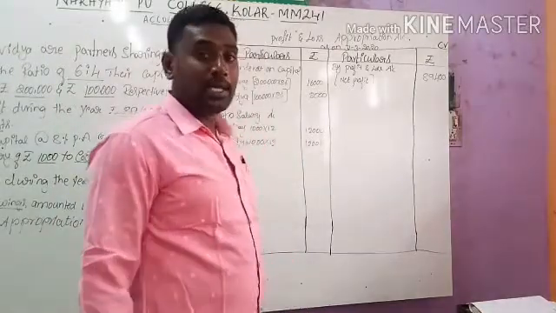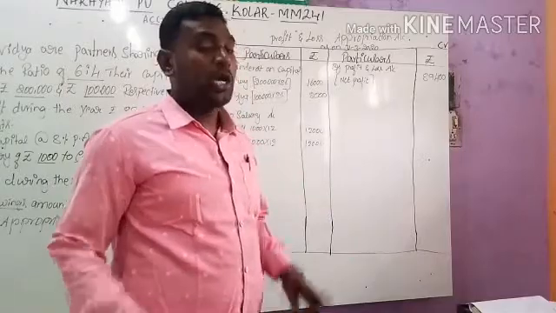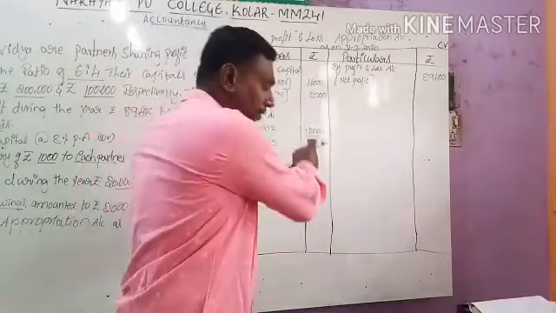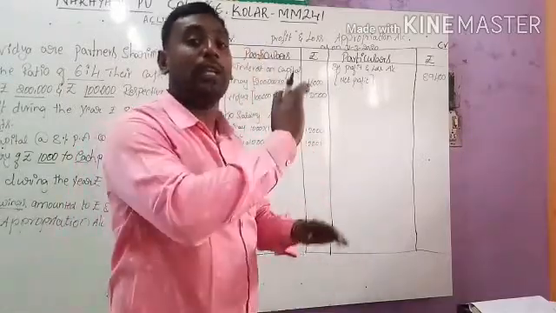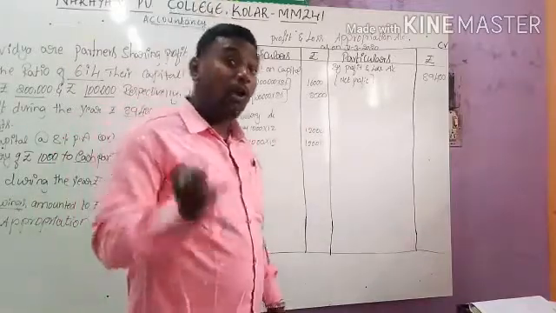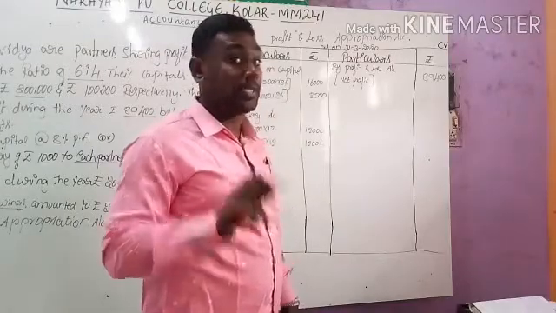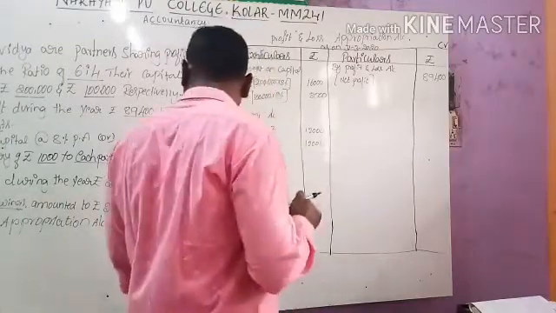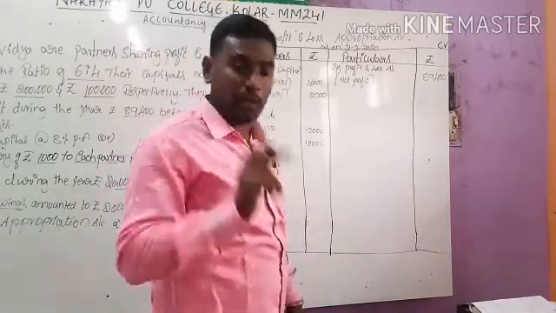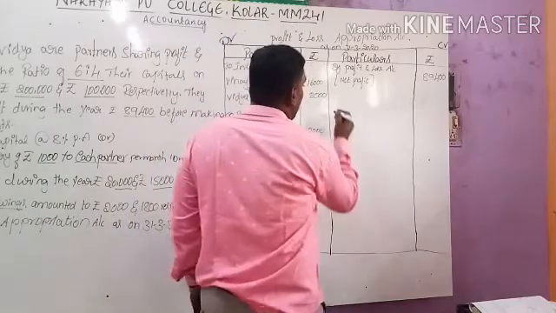Next, adjustment number 3. It talks about their drawings during the year. Adjustment number 3 will not affect our account, so we have to ignore that adjustment. Adjustment number 4, interest on drawings. The interest on drawings amounted to rupees 2,000 and 1,800. That value is directly transferred to the credit side of the appropriation account.